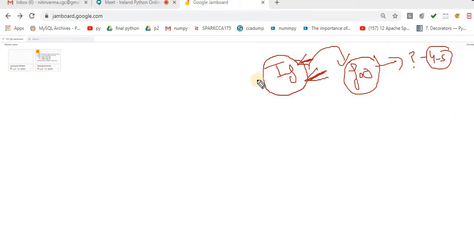So I will solve 2 to 3 problems with this if condition. I will teach this if in this particular session. My major focus is on this if, and after that I will move to the for.